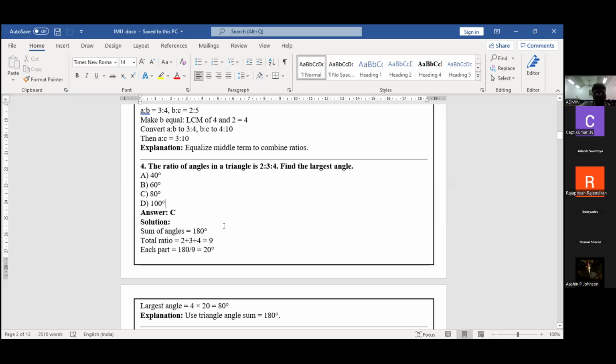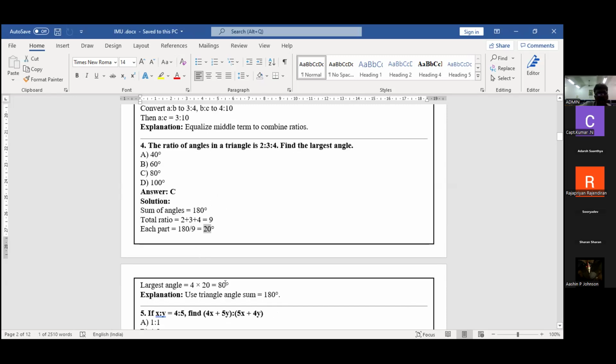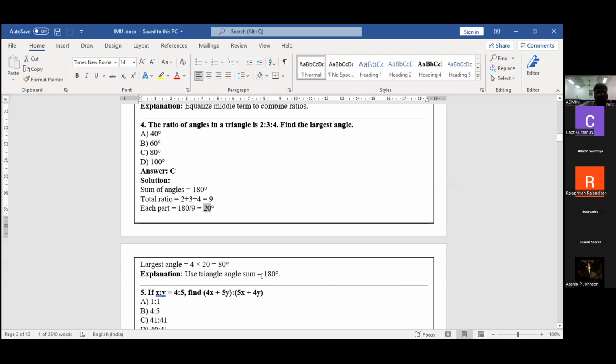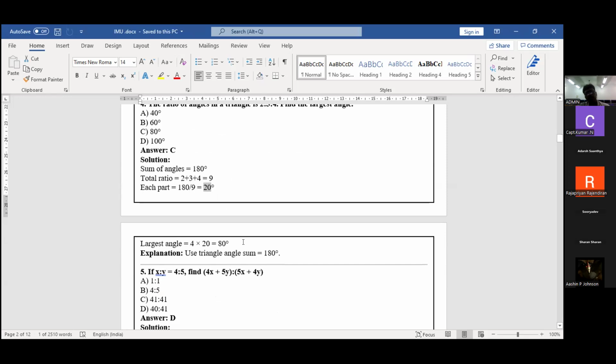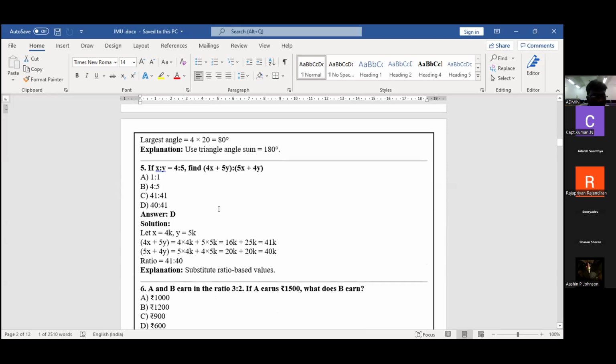We know very well about this. First 180 I'm going to take and divide it by 9. I got 20. Next, 4 into 20. So from this we find the largest angle. This is a simple problem only. The fifth type is a very, very important type.